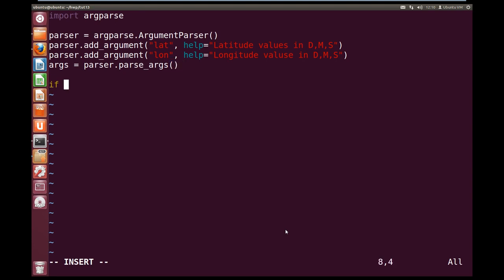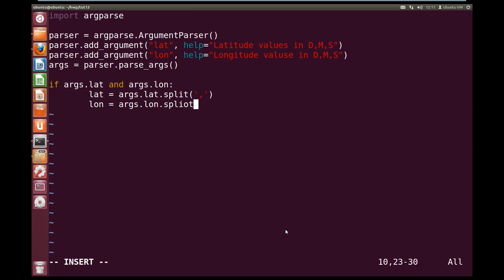Let's write our if. So if args dot lat and args dot lon, we're going to set our lat to equal args dot lat dot split. We're going to split by the comma, and our lon similarly is going to be args dot lon dot split. We're going to split with comma also.